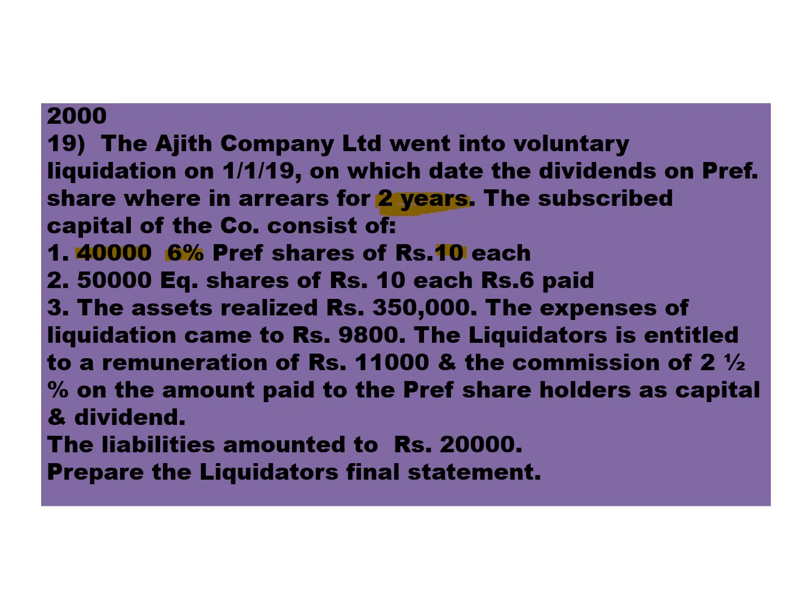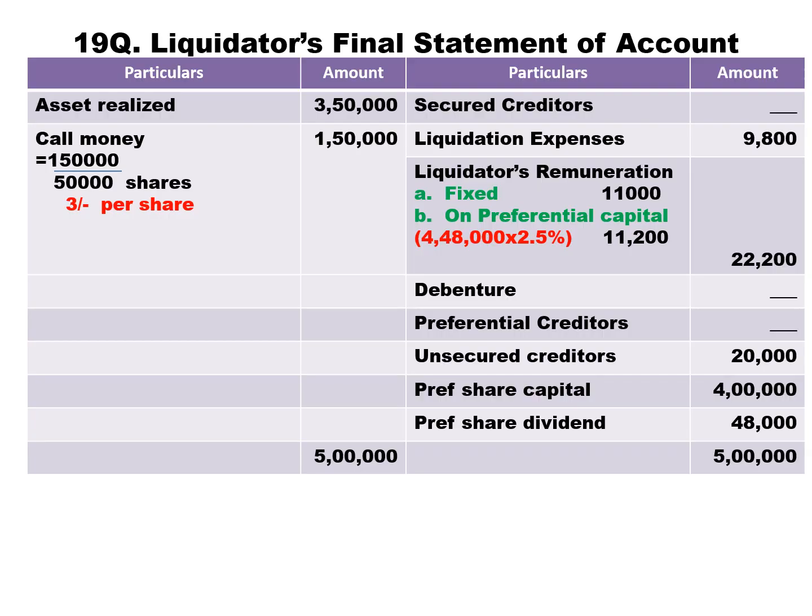Prepare liquidator's final statement of accounts. So here's the solution. Liquidator's final statement of accounts. Total assets realized 3,50,000 and call money. How you get this I will let you know afterwards. This is the final answer. So how the 1,50,000 comes, I will let you know later.